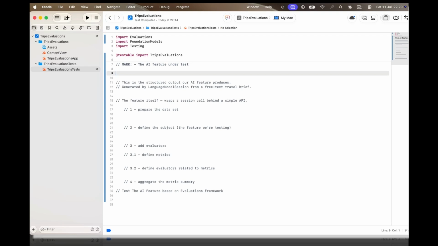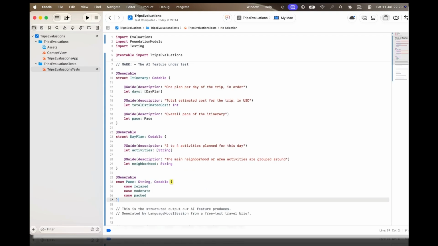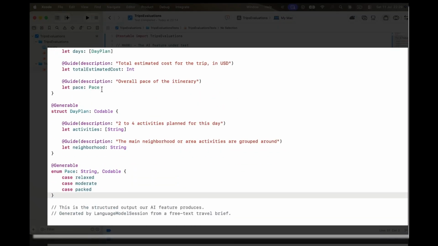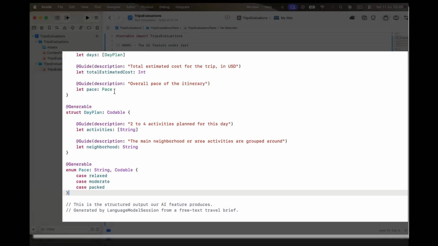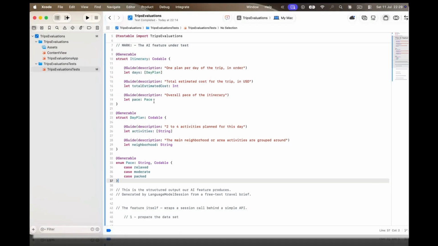Next, the shape of what our feature produces. This is the contract the model has to fill. We have an itinerary with a list of daily plans, total estimated cost, and overall pace. The Generable macro makes this a type the model can produce directly, and each Guide gives the model a plain language description of what that field means. Notice that pace is a small enum composed of relaxed, moderate, or packed, which pins the model down to a fixed set of values instead of free text.